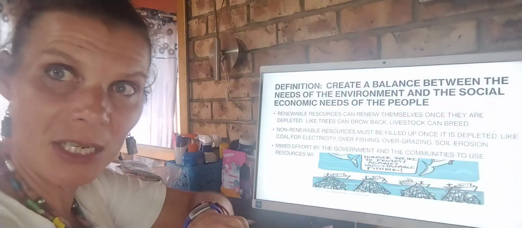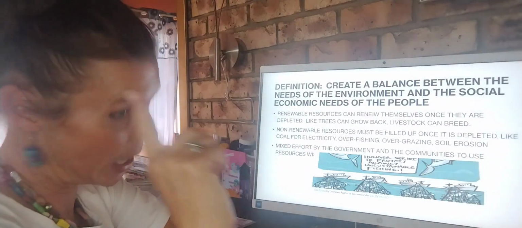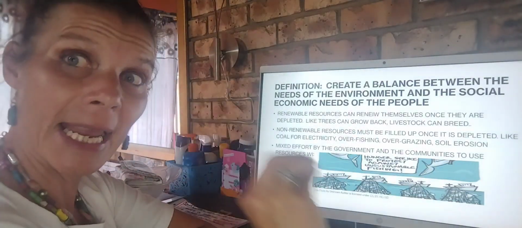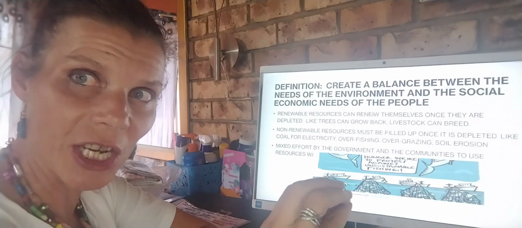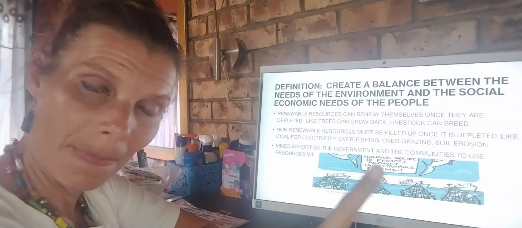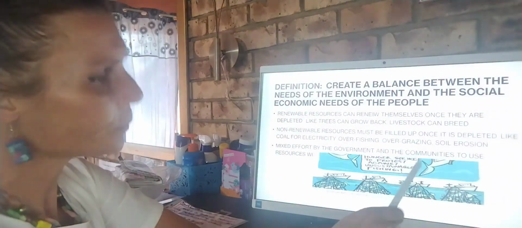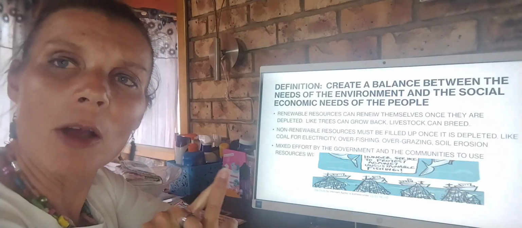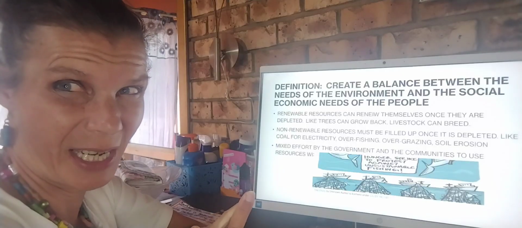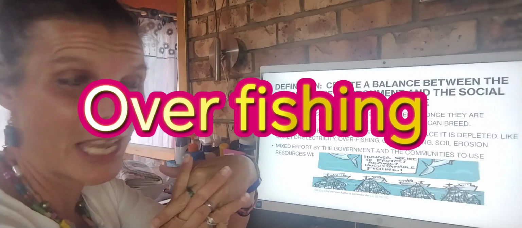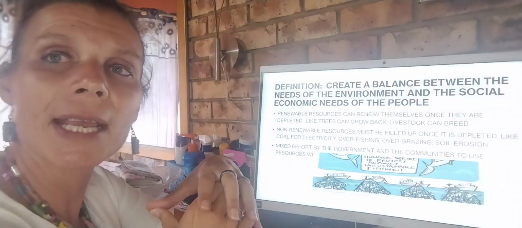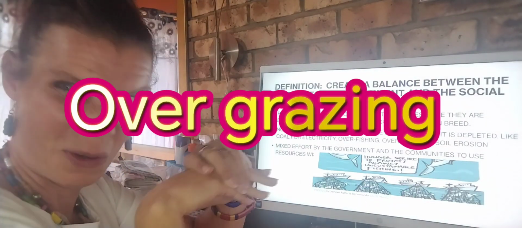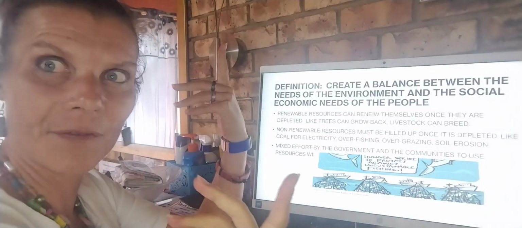So renewable resources, guys, we have to take care of, and for non-renewable resources, we have to implement sustainable techniques and technology to not deplete them. Now, let's quickly take a look at what we tend to deplete. Number one, overfishing. Yes, we are abusing our fish. And number two, overgrazing. Yes, we are eroding our soil. Yes, and there goes our food.